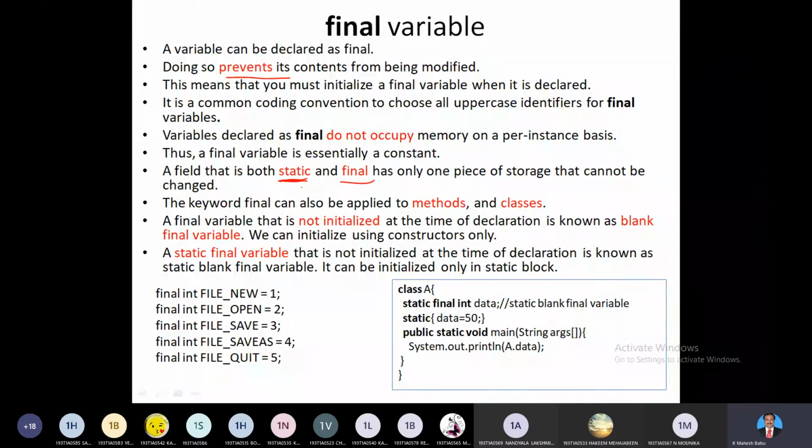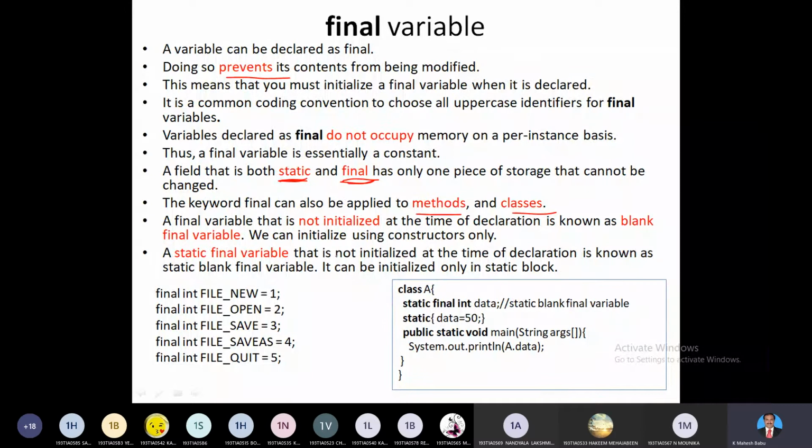At that time again we'll discuss what static is. Whenever you declare any variable as static, that variable is declared only once, and that value is final. The keyword final can also be applied to methods and classes. We'll discuss these two things one after another.